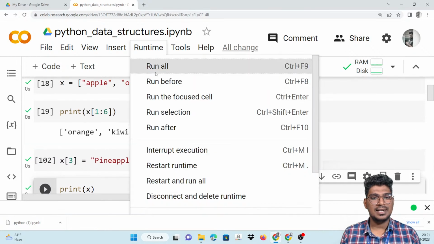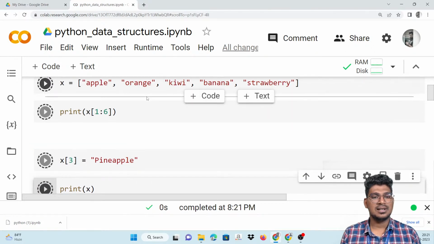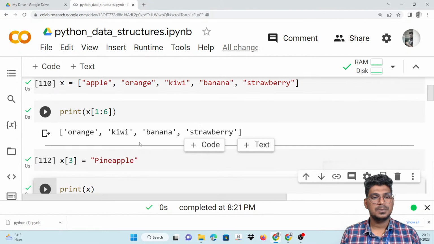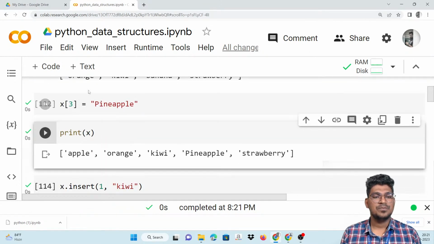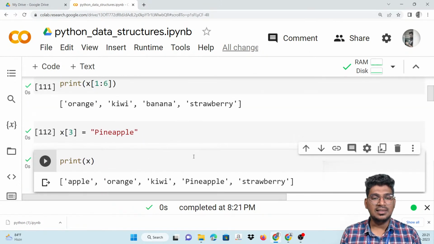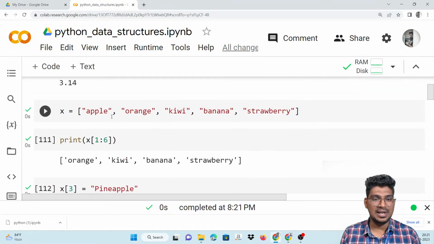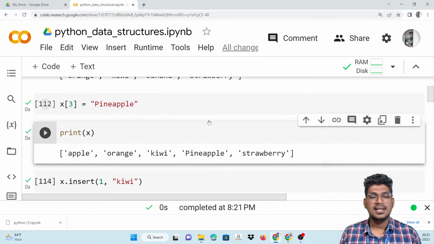Sorry, I'm going to run it again because it is running in the cloud here. You can see it here. The x of 3, the third index, is going to be added here. That means apple, orange is the first index, kiwi is the second index, banana is the third index already. But here pineapple replaced it, then it is going to be added here.